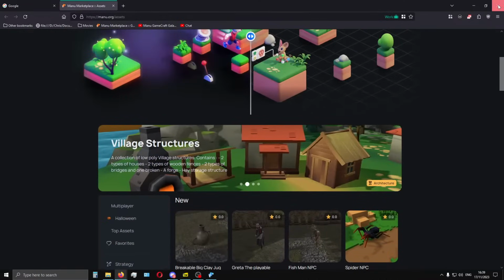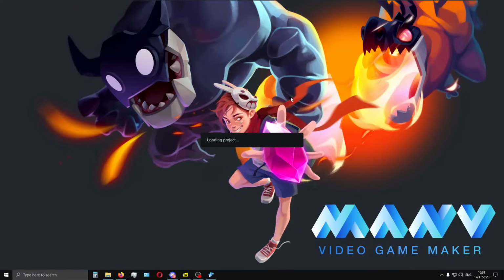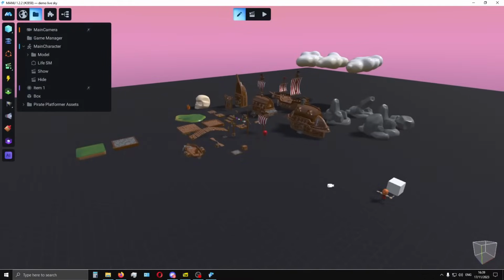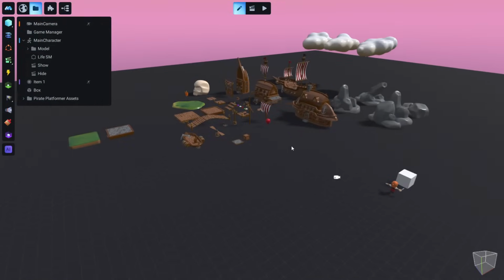Just in case you want more models to populate your level. So let me go back to the level really quick. Let me make full screen again.